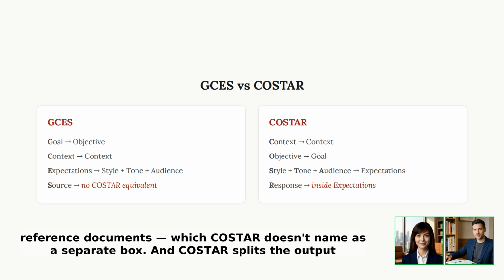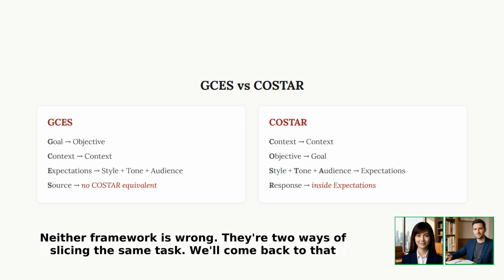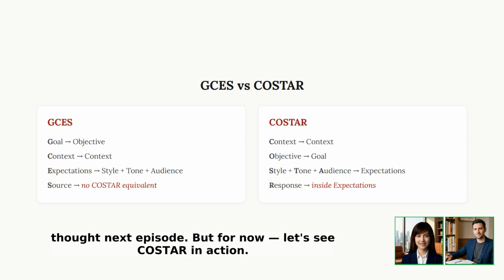GCES has source, the reference documents, which COSTAR doesn't name as a separate box. And COSTAR splits the output formatting into 3 boxes: style, tone, and audience, where GCES treats them as one. Neither framework is wrong. There are 2 ways of slicing the same task. We'll come back to that thought next episode. But for now, let's see COSTAR in action.